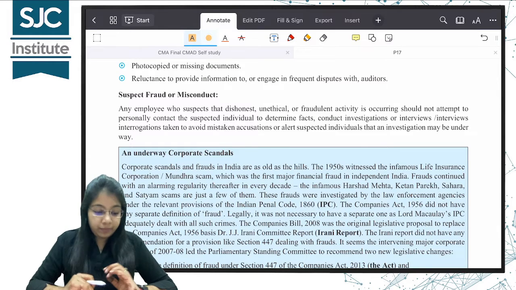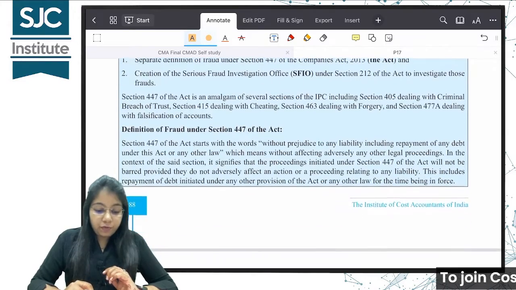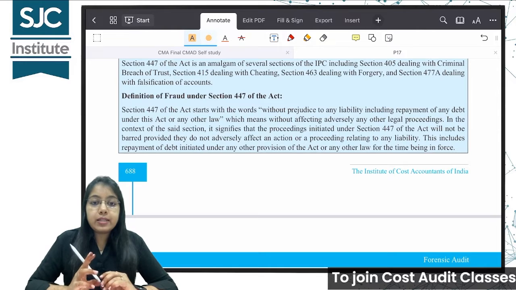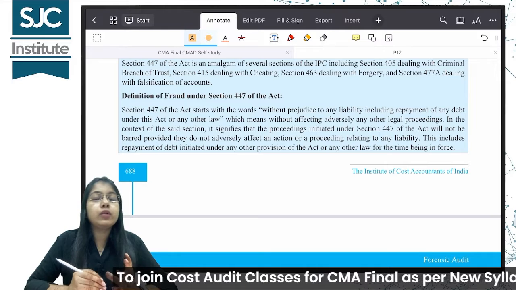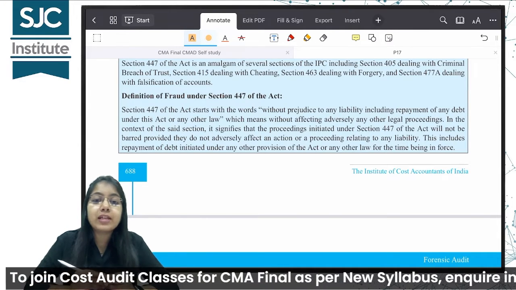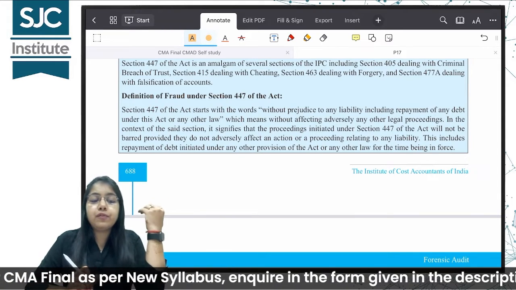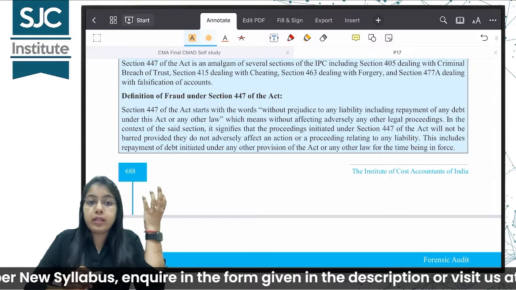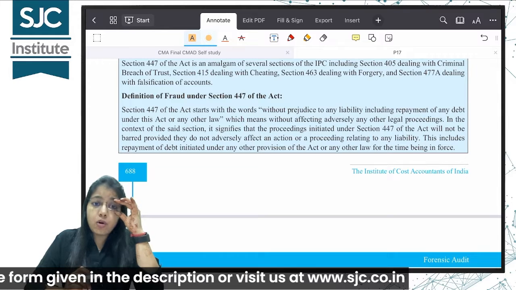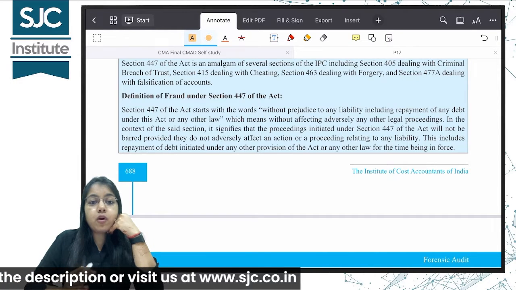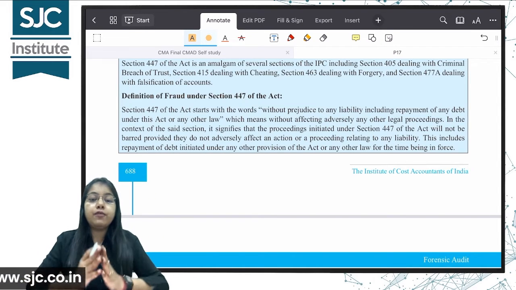Is it clear up till here? Yes. Next topic is, we are going to do what is fraud as per the Companies Act. You have already learnt it in law, I guess, and in audit also we have done, I think so, in inter, but I don't know if you remember or not. Section 447 of the Companies Act 2013. So earlier there was Companies Act 1956, but उसमें fraud का कोई definition नहीं था, ना ही कोई फ्रॉड के लिए अलॉटेड सेक्शन था. But when the government saw that so many instances of fraud are taking place, तो उन्होंने फ्रॉड के लिए एक अलग से सेक्शन बना दिए, अलग से रूल्स बना दिए फ्रॉड को लेके.